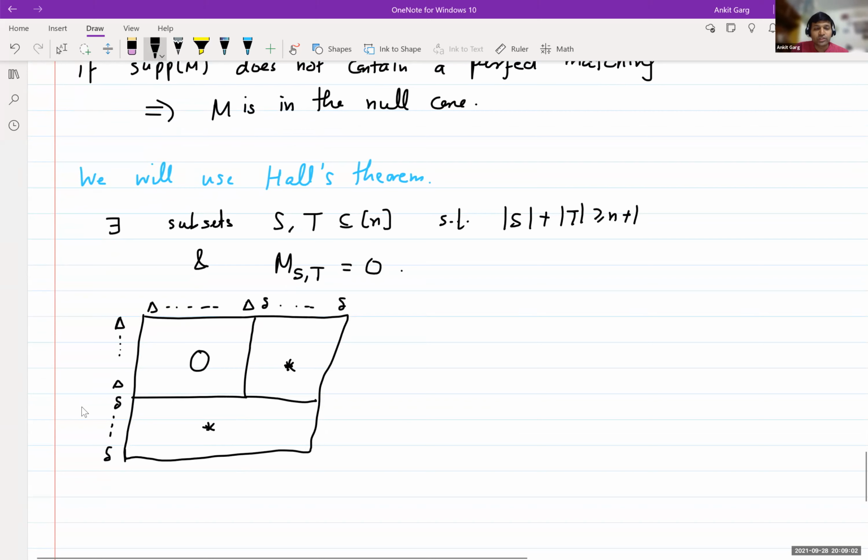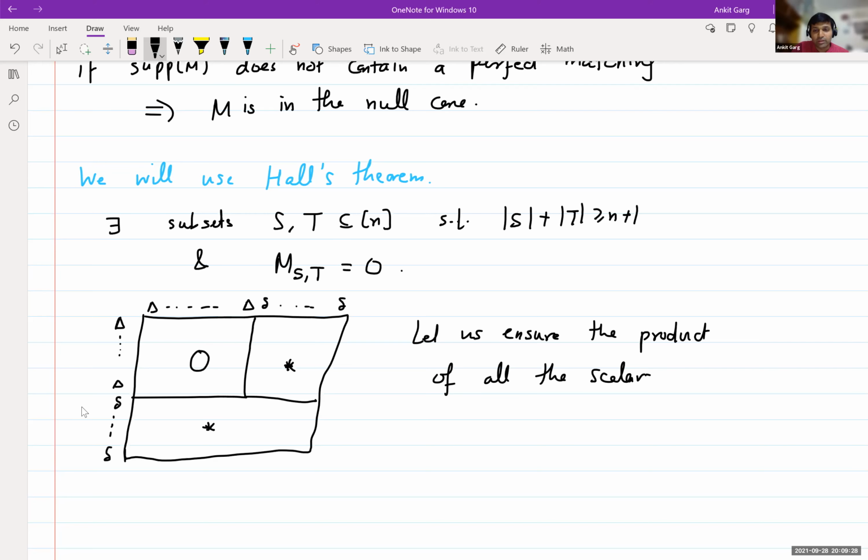As a first thing, let's try to make the product of all the scalars be 1. There's a simple modification to make the individual products be 1 as well. So let us ensure the product of all the scalars is 1.